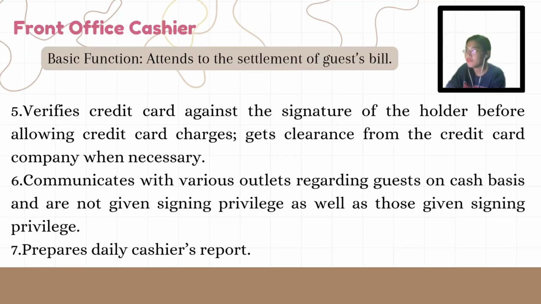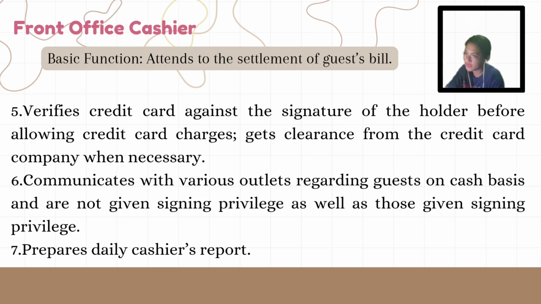Number 5, verifies credit card against the signature of the holder before allowing credit card charges. Gets a clearance from the credit card company when necessary. This means that when guests use a credit card, the cashier verifies that the signature on the card matches the guest's ID or signature on file. For large transactions or unusual activity, they may also seek clearance from the credit card company to ensure security.